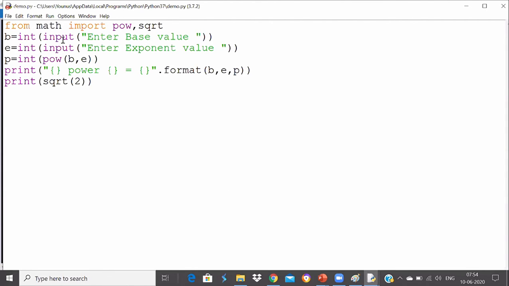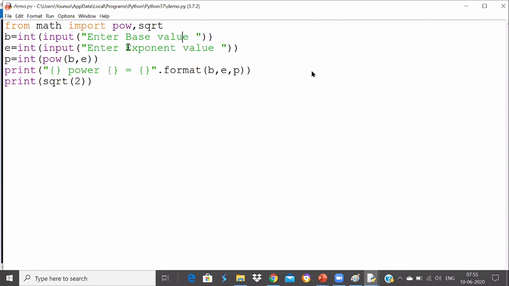Understood, Satyam? So that's why sqrt was not in purple color, because it's not available in built-in. It is available in math. No doubt we are importing this from math, but my IDLE shell or the script recognized it as a function name which is already available in the built-in module. That's why it changed it to purple color. So it's only because of the IDLE we are using. Otherwise, we are using it from math only. Perfect. So that was a question.